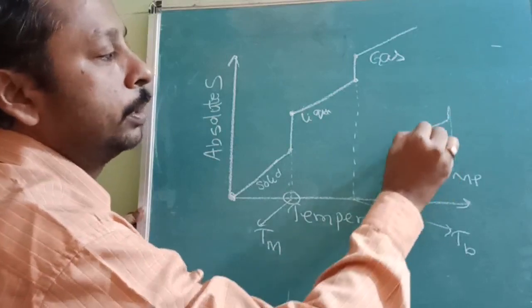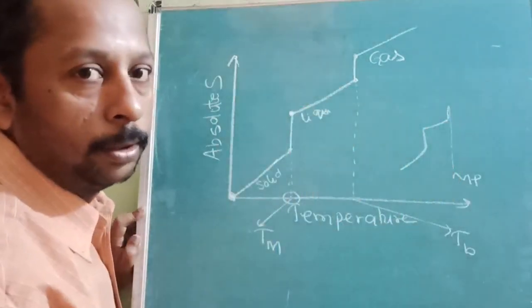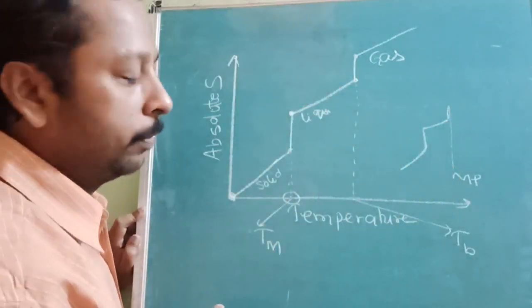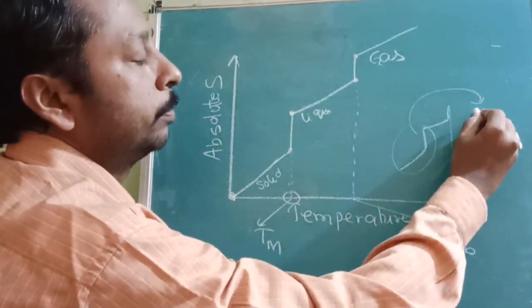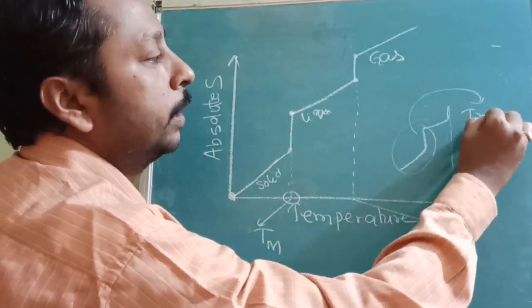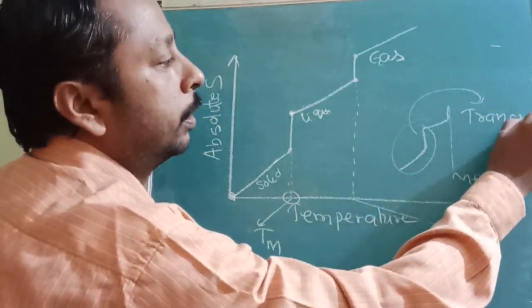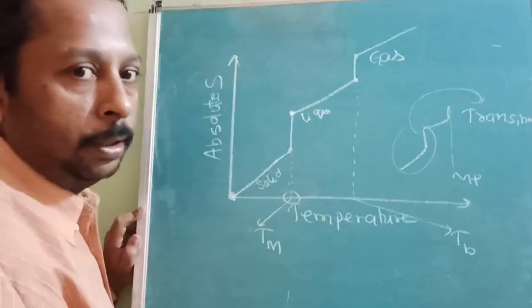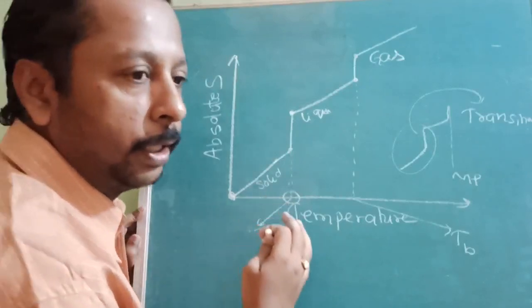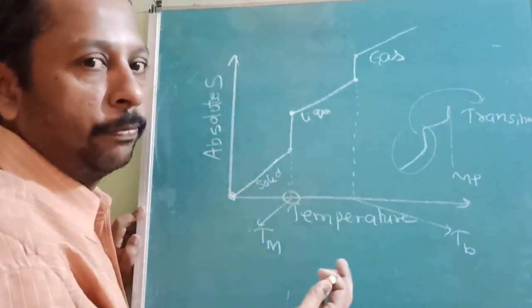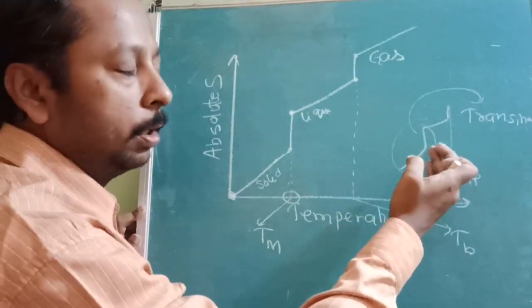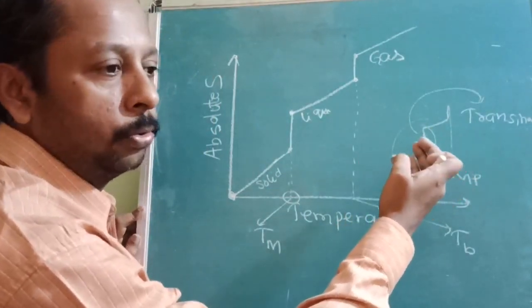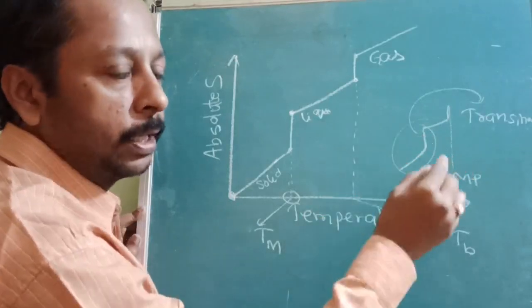Advanced level question: if a transformation takes place below the melting point, what is it called? A transition. Transition means conversion from one allotropic form to another, like diamond to graphite, graphite to coal. So there will be a sudden change.